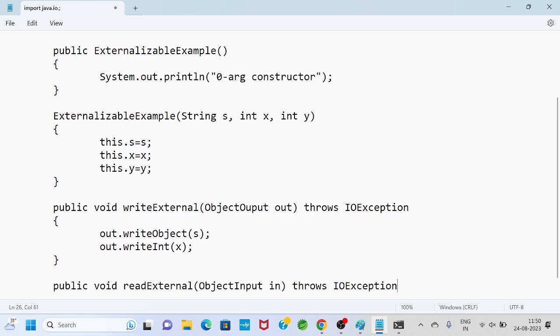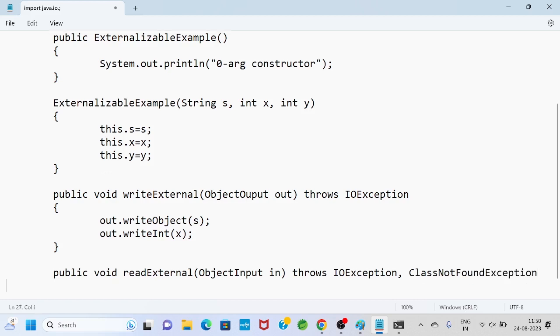If you don't know which exception, since that code by default throws a checked exception, you can write throws Exception. So this method throws two exceptions: IOException and ClassNotFoundException.